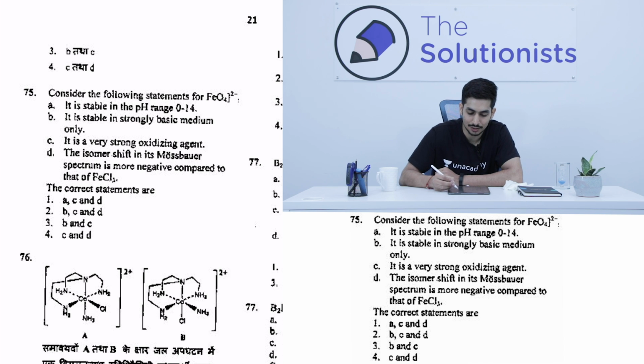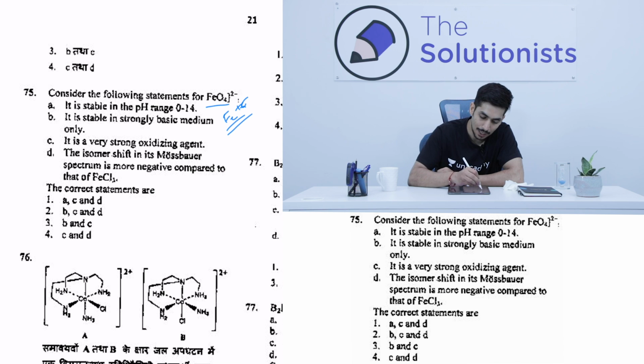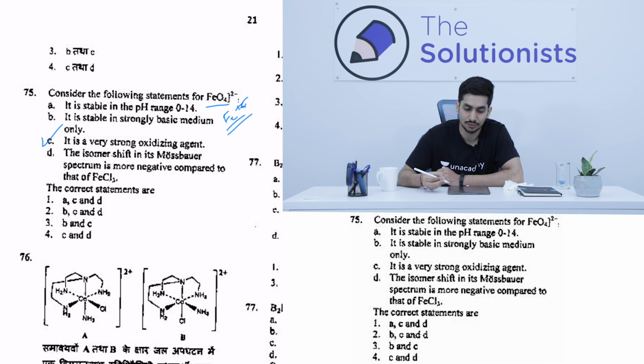So over here it is given that we consider the following statements, and we have been given FeO4 2 minus, right? All of us know that over here Fe is in plus 6 oxidation state. If you try to calculate the oxidation state, this is a very important thing, Fe is in plus 6 oxidation state. The question gives these 4 options, and asks which of them are correct. So it is a very strong oxidizing agent. That is absolutely true, because iron is in its plus 6 oxidation state. So definitely it will be severely deprived of electrons, so it will readily accept electrons and thereby oxidize the reagents. So it will be a very good oxidizing agent, right?